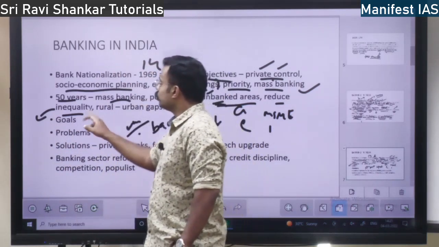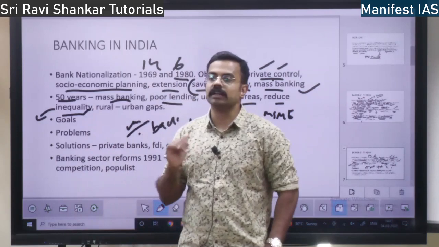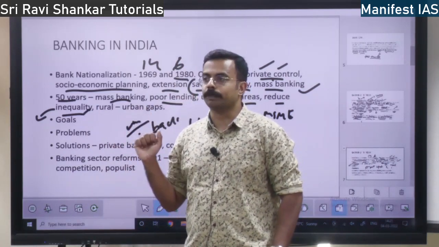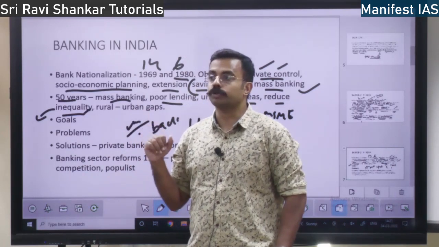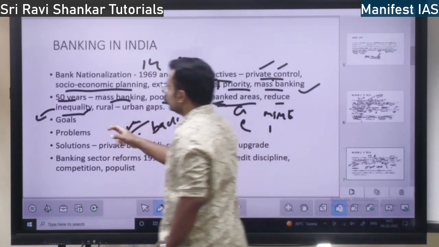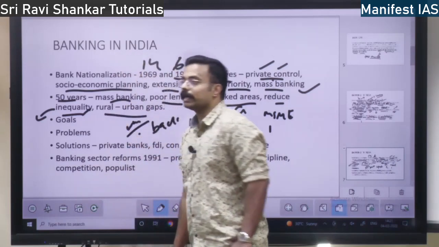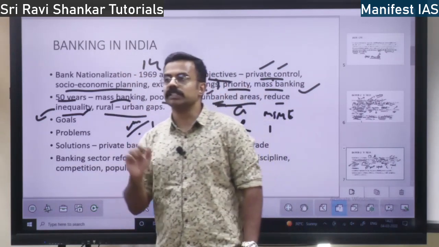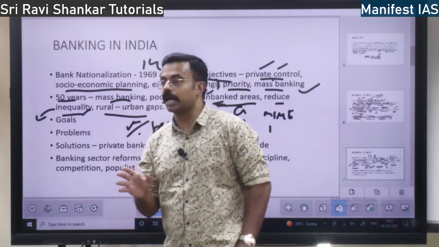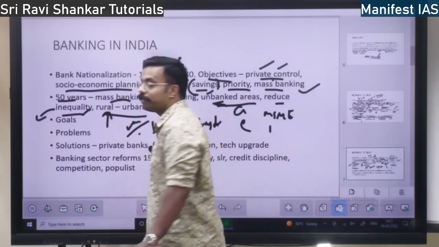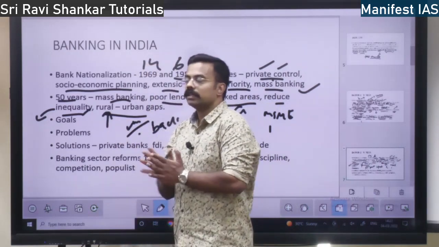So it has reduced inequality, even during your Atmanirbhar Bharat. Every poor woman got 500 rupees, old people got 1000 rupees. So it is a move towards reducing inequality, right? And also rural-urban gaps. Earlier the banks were concentrated only in urban areas. Now the gap has reduced. Now even rural areas have bank accounts, right?